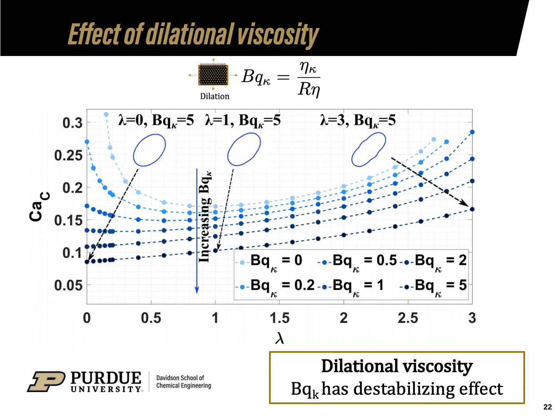From this plot, we can see that the dilation viscosity also reduces the deformation at the breakup point. For a clean droplet at very low viscosity ratios, the droplet was highly elongated at its critical point, but here it appears to be a mildly deformed spheroid at the critical point when the Boussinesq parameter equals 5.